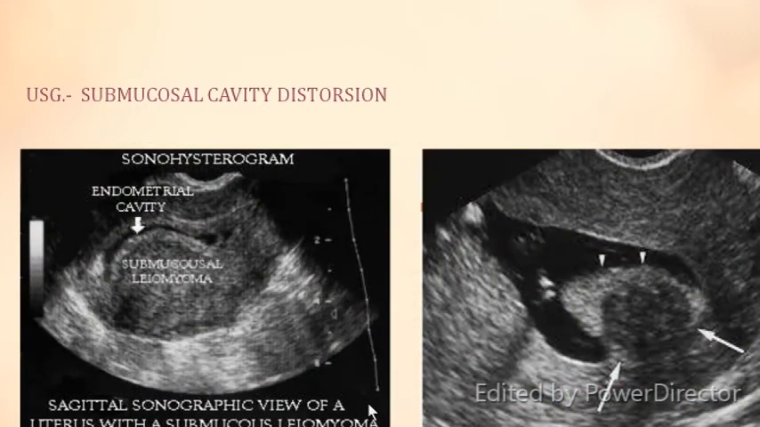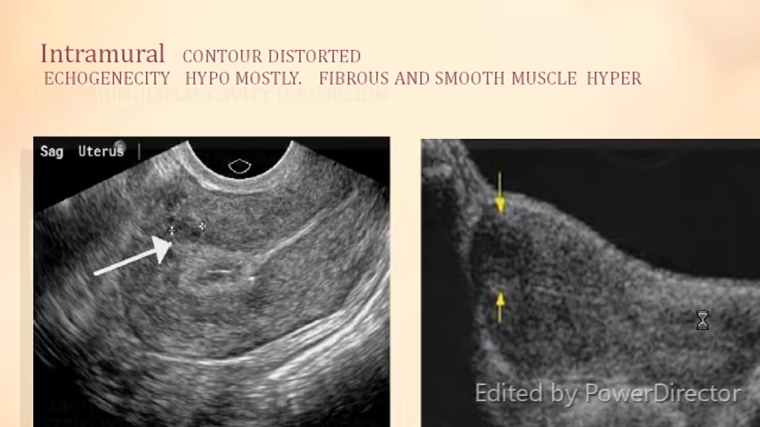Coming to submucosal fibroid, this is the endometrial cavity, the black area delineated by the arrow, and there is a submucosal component of the fibroid. When you put saline in, the cavity is enlarged because of the saline, and you can appreciate the submucosal fibroid seen by the arrows.